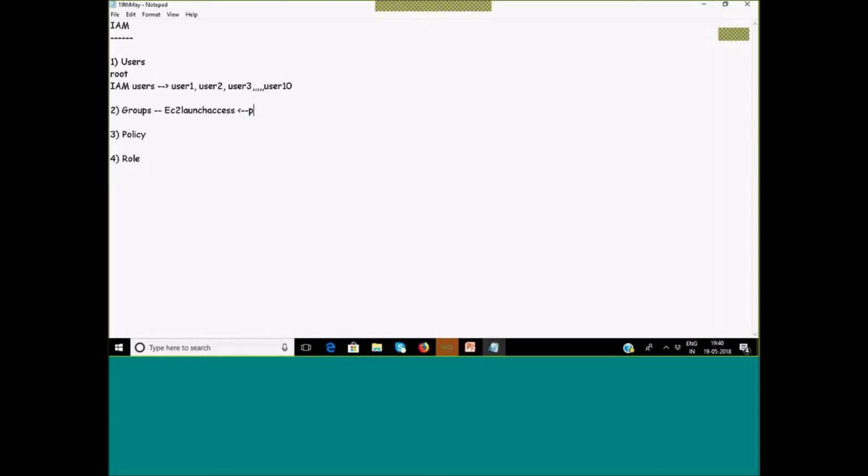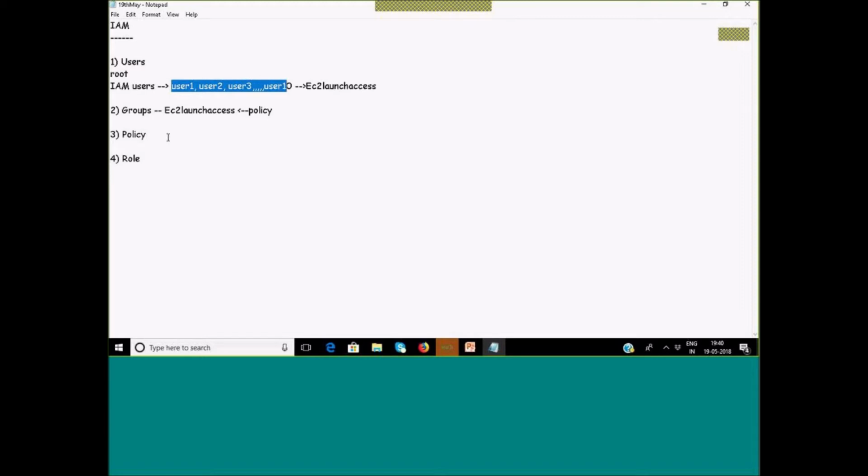So what I need to do, I will have to attach a policy to the group which I created by this name. Now this group will have the authorization of launching an EC2 instance. After this is done, I will add all these 10 users in that particular group. This will simplify my job. Or else the other option is I can attach the policy to each and every user, all the 10 users separately.